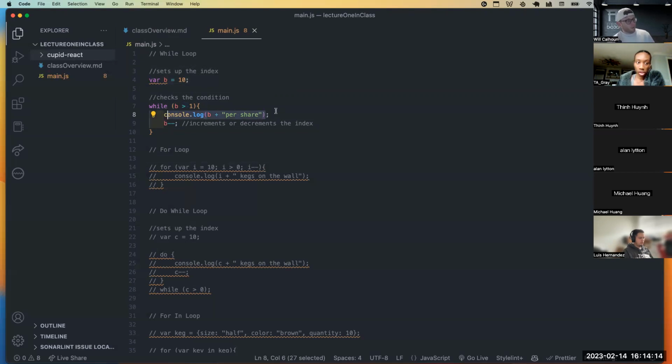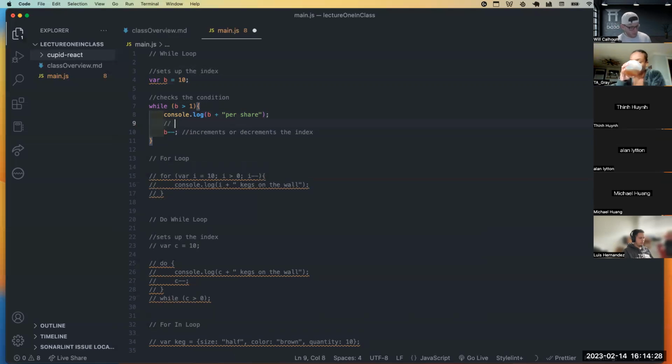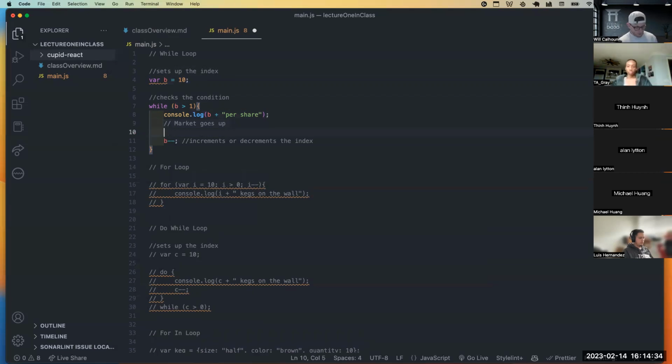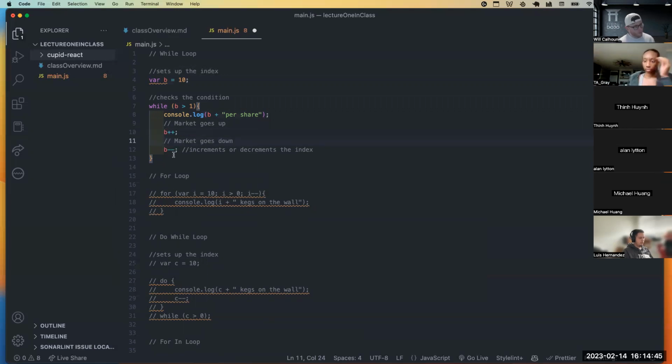Now we can decrement, and this is a big thing: we don't know when this is going to happen. Sorry, this is our condition right here. We don't know if it's going to hit if the market goes up. Let's say the market goes up, and maybe I have some sort of function that says B++, which means the stock price got higher. Then I could say market goes down, then we say B minus minus. Let's pretend that we had some function here that made this either go up or down, right?